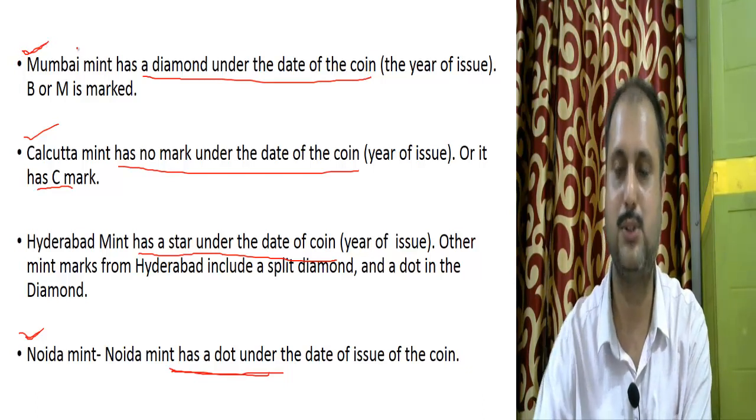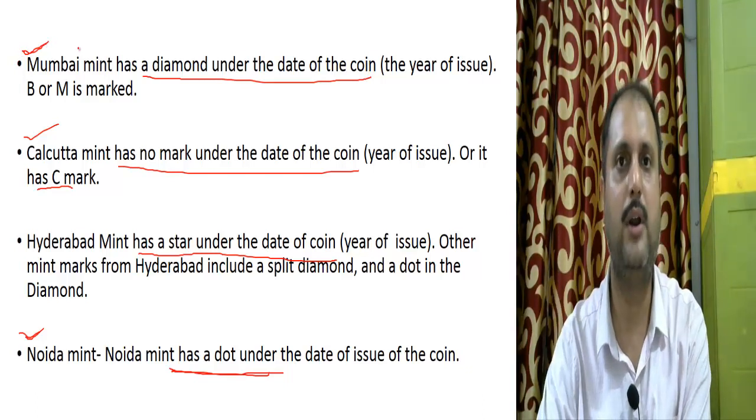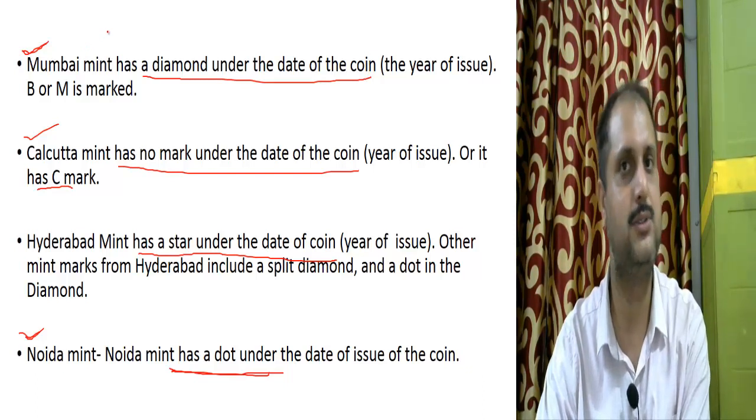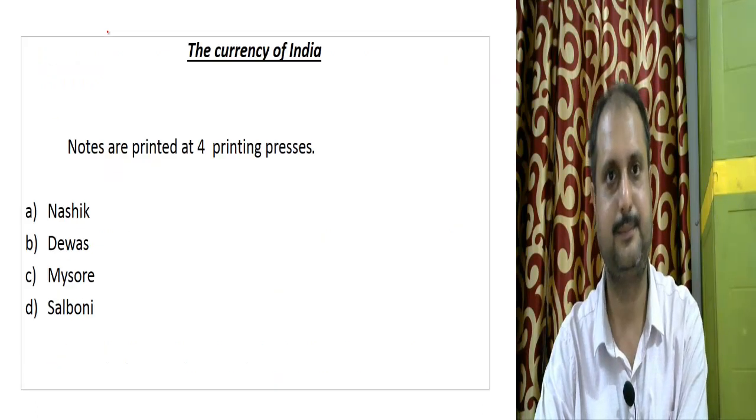So the minting of the coin is done by the mint office. It is under the control of the government of India. It is not under the control of the RBI.